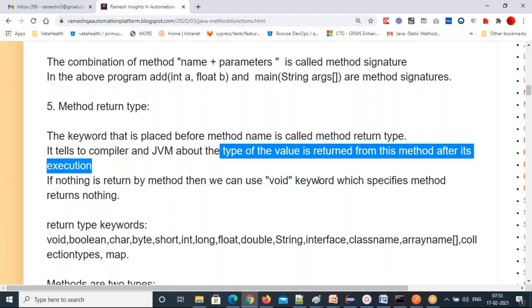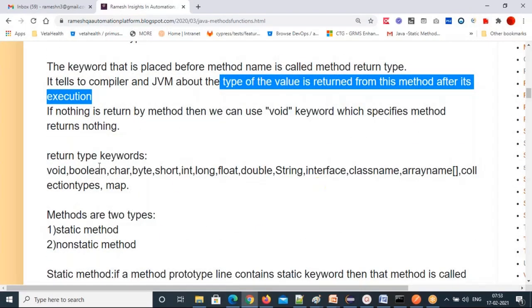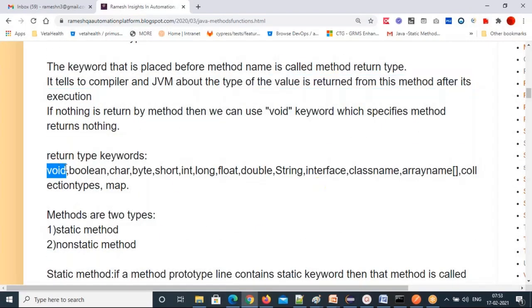And now, what are the return type keywords? So void is one return type keyword, but it doesn't return any value when you call the method. Then we have all the data types. See that all the data types are also return type keywords. You can use any data type as a return type keyword, right?